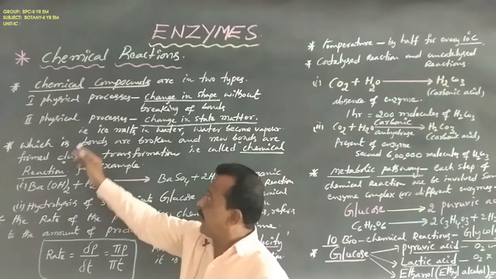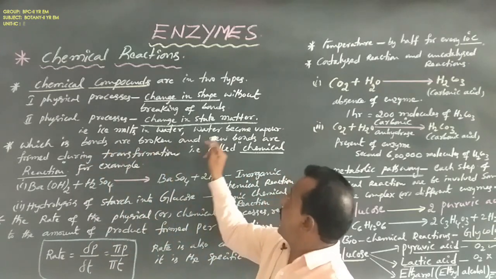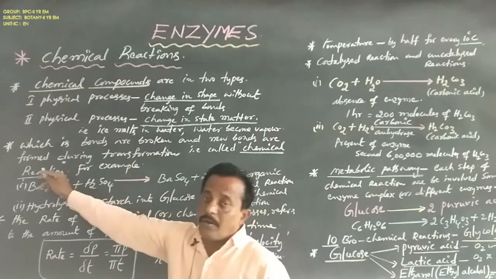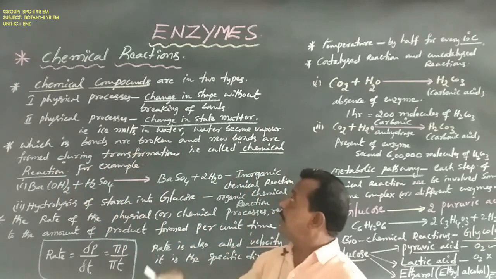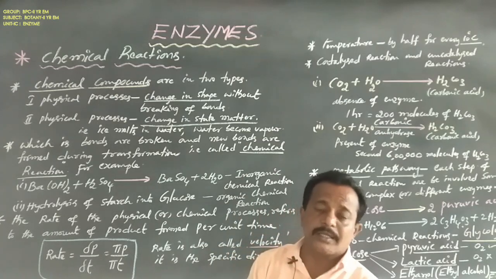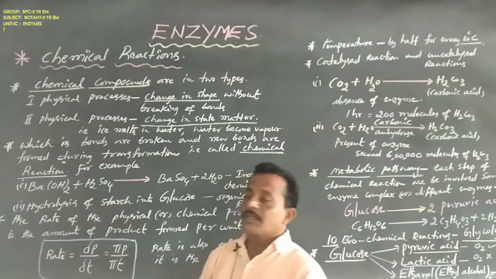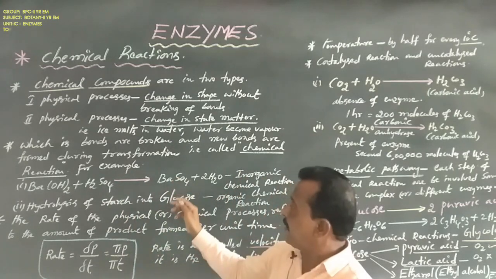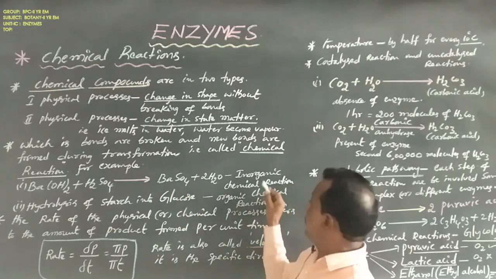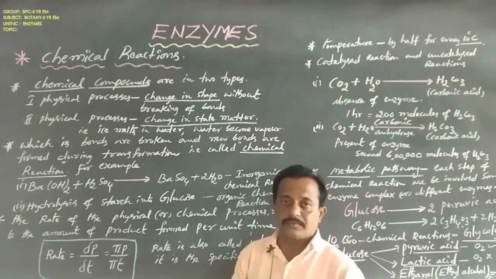But in a chemical process, bonds are broken and new bonds are formed during transformation. That is called a chemical reaction. For example, two chemical reactions are observed. One is an inorganic chemical reaction, and the second is an organic chemical reaction.